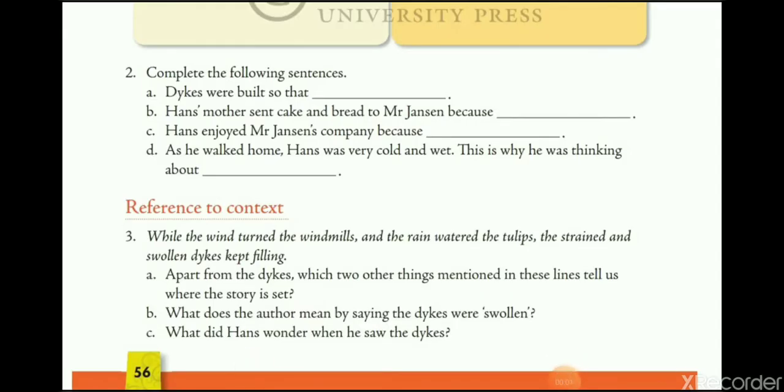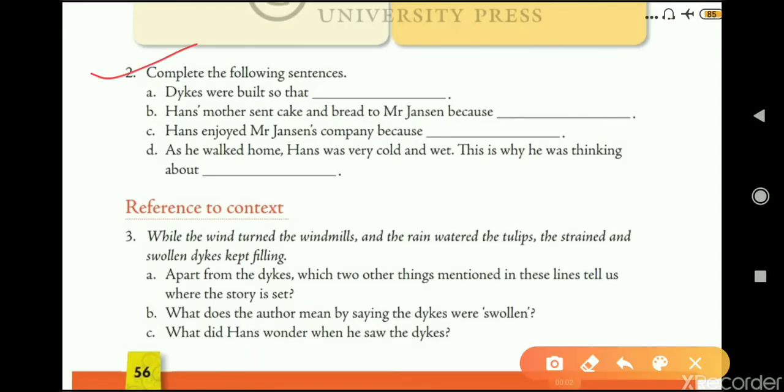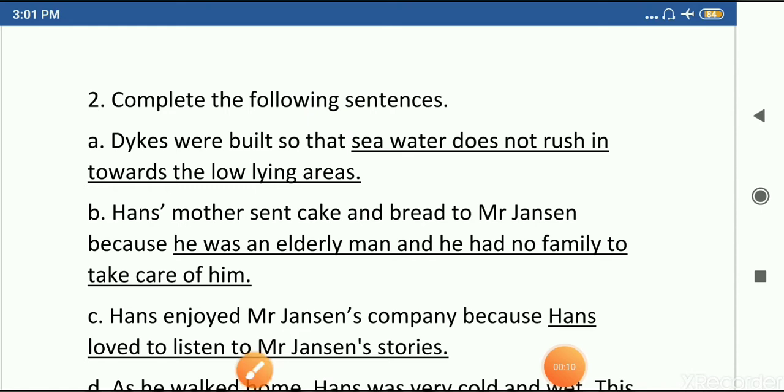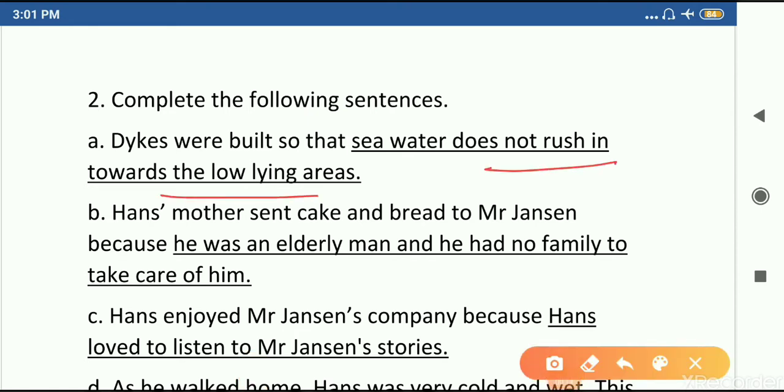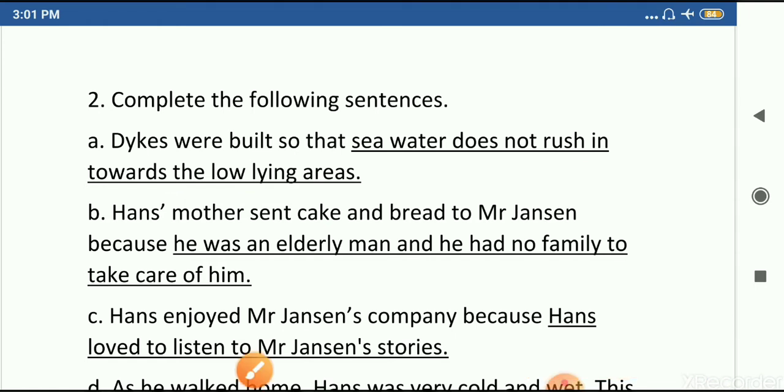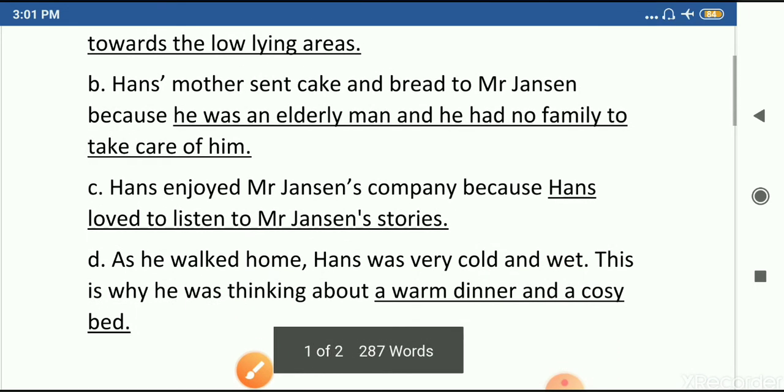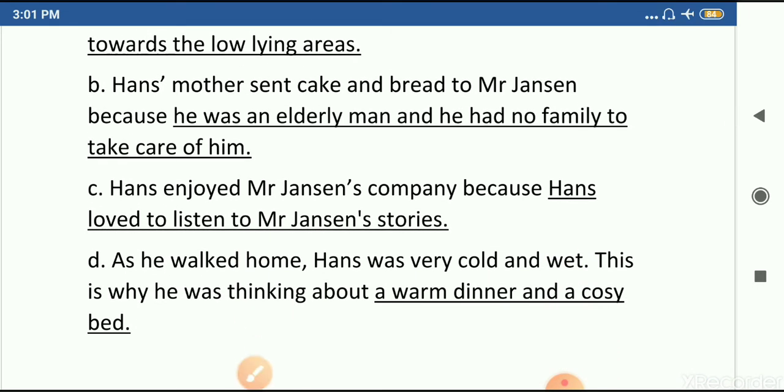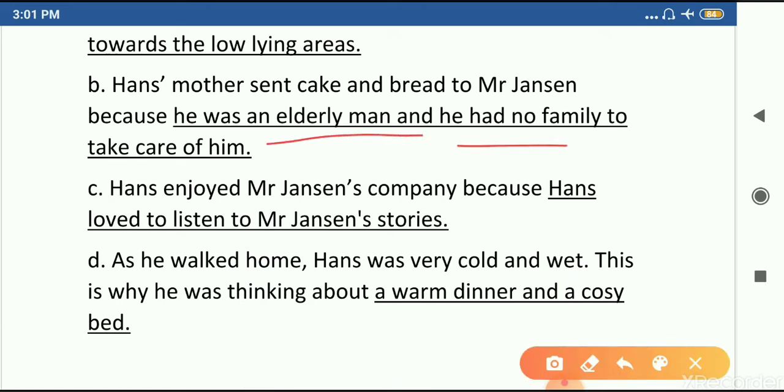Exercise 2. Complete the following sentences. First one, dikes were built so that seawater does not rush in towards the low-lying areas. Now B. Hans' mother sent cake and bread to Mr. Jensen because he was an elderly man and he had no family to take care of him.